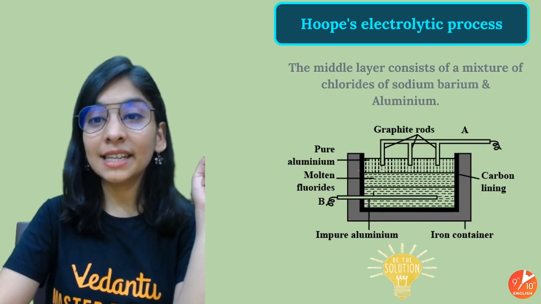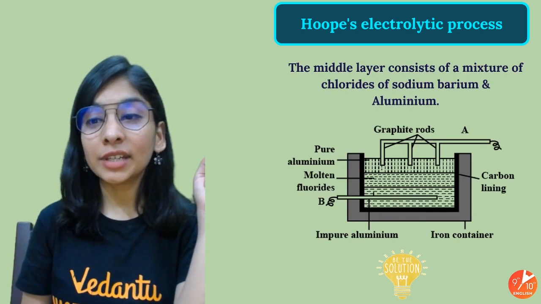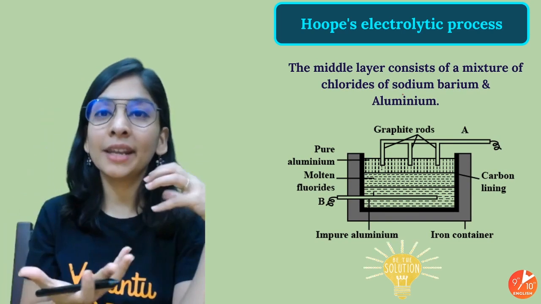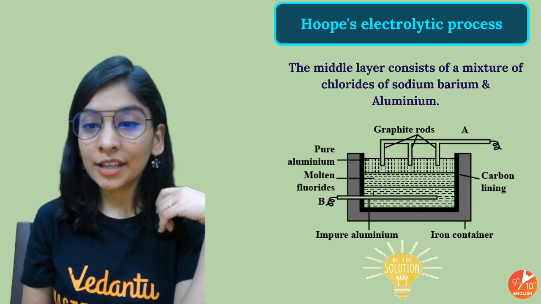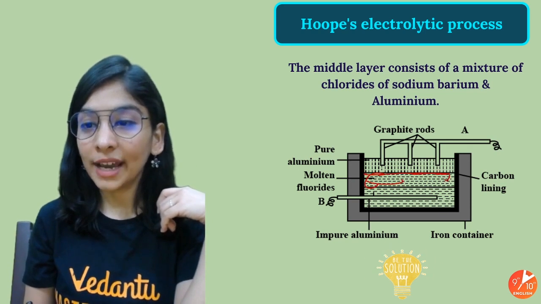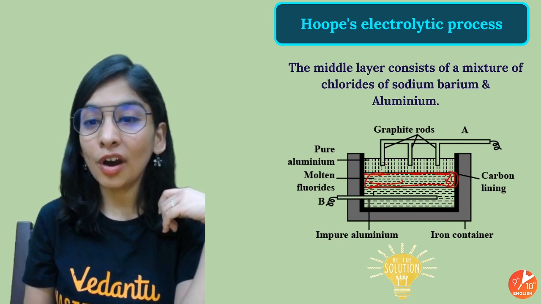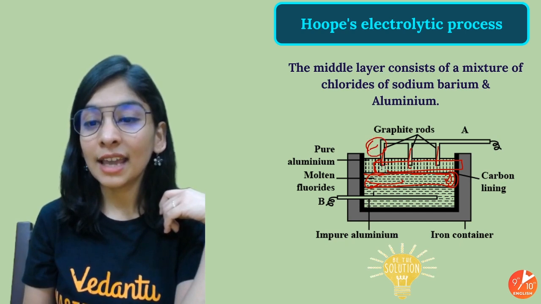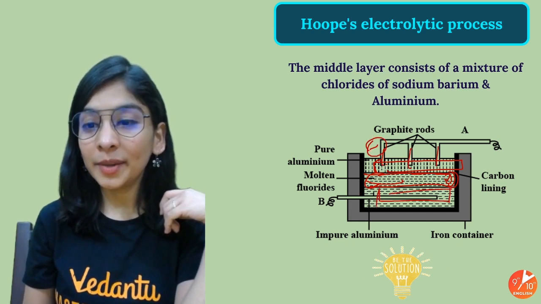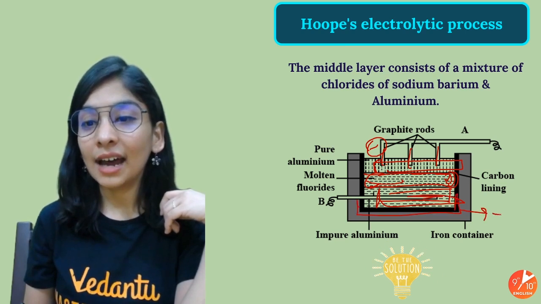In the middle layer, as I told, we are going to take sodium, calcium, barium and aluminium fluorides. That's also going to be there. Okay, so these are our molten fluorides layer as well. This is pure aluminium. We'll be needing some dipped with our cathode, that's negative terminal. This will be our impure aluminium with carbon lining, and that's our anode.